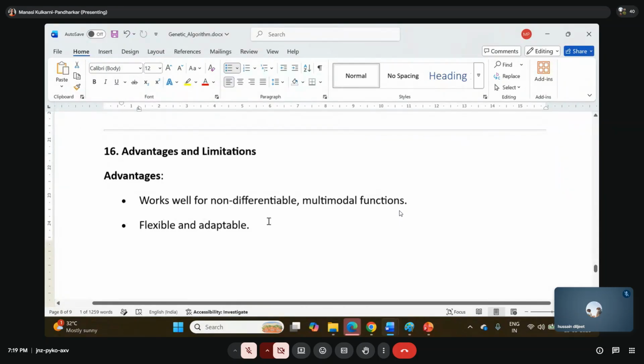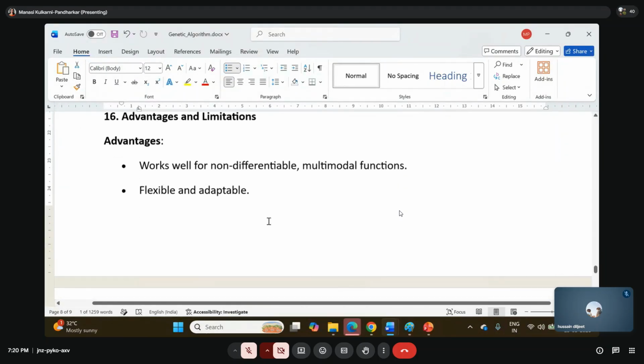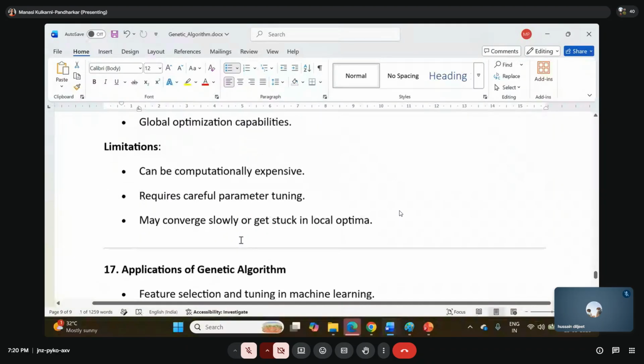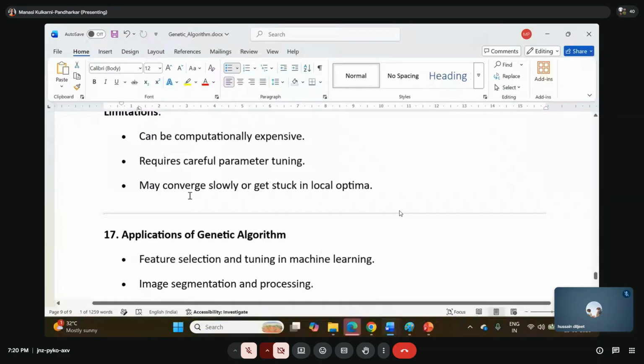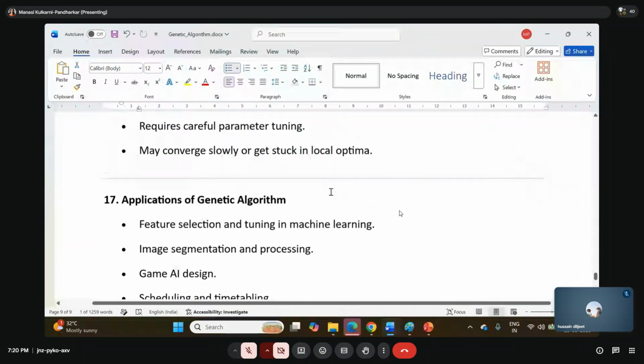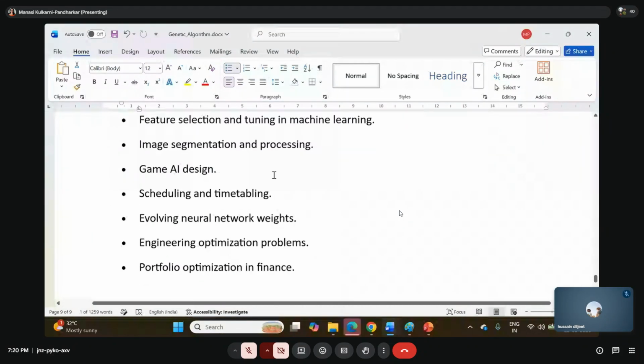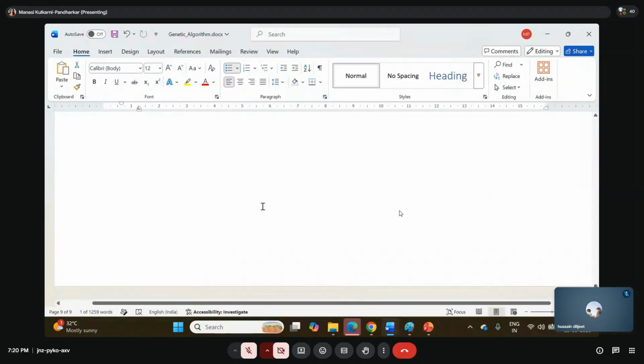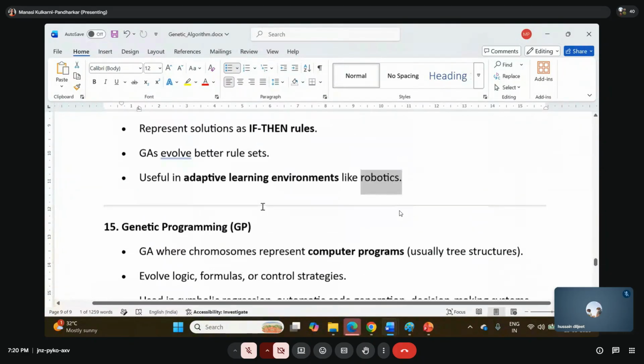So finally let's come to the advantages and disadvantages. It works well for non-differentiable and multimodal functions, it is flexible, adaptable, and has global optimization capabilities, but it has limitations also. It can be computationally expensive, requires careful parameter tuning, and may converge slowly or get stuck, sometimes, not every time, in local optima. Okay, applications we have already discussed, so I am not going into the applications. Is this clear now, everyone?